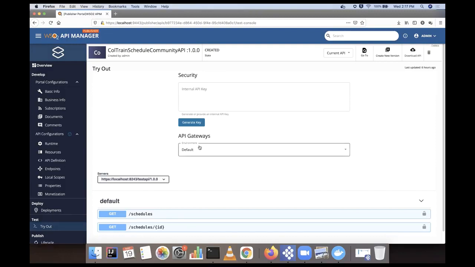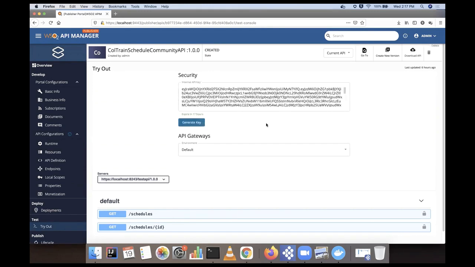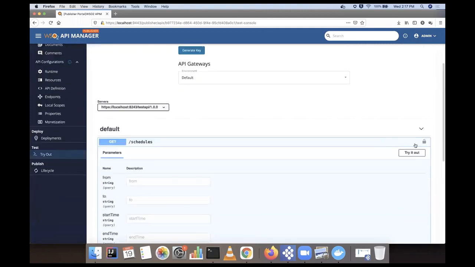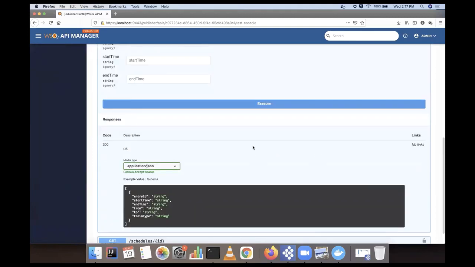Now as the API publisher, I need to test my API. To do that, we have provided a new capability, the publisher tryout feature. It will generate a specific token for you to try out your API from the publisher itself. This API is still not visible on the developer portal side, and external people cannot see or use this API. Only you can see and consume this API. So I have this test key, and with this test key I can invoke it and see how my API works.